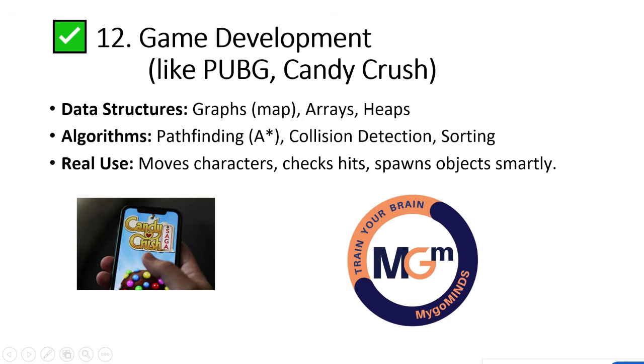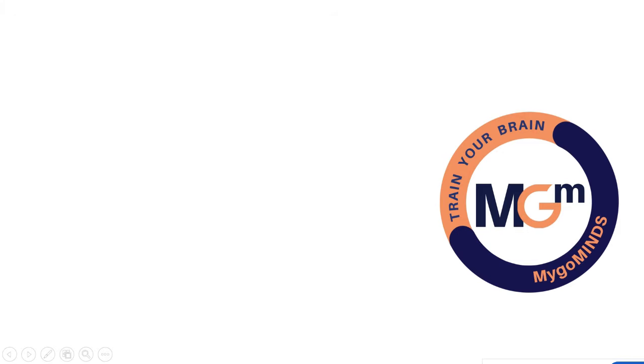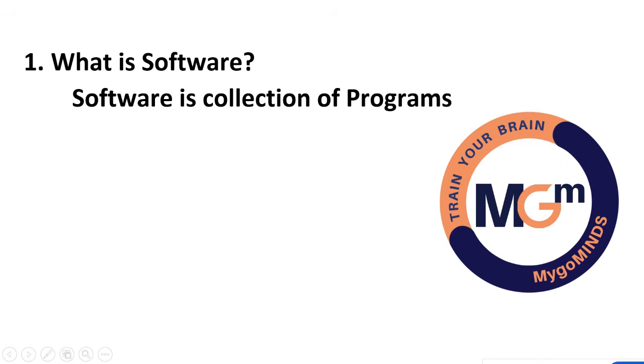Game development. Today people are very familiar with PUBG and Candy Crush and all the games. Internally the data structures they will use are map, graphs, arrays, heaps, along with pathfinding, collision detection, sorting algorithms. Move the characters from one place to another place, check the hits. These all are very, very important.